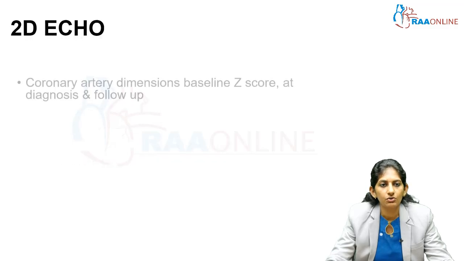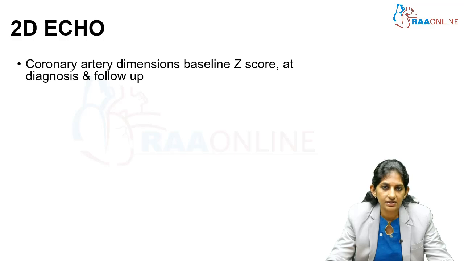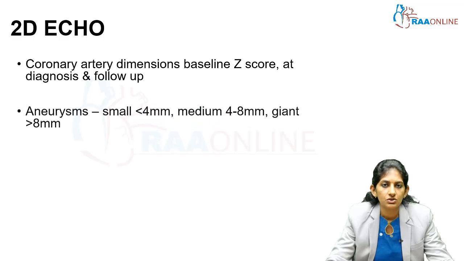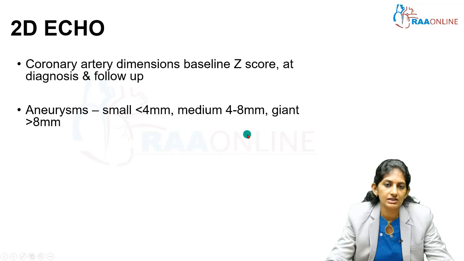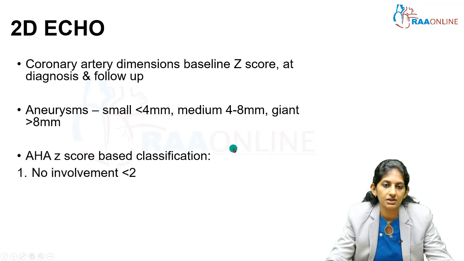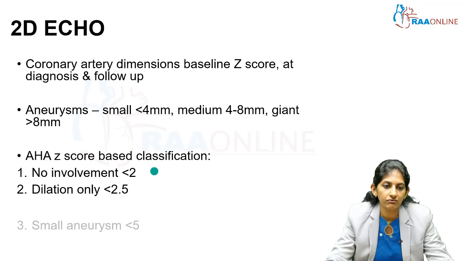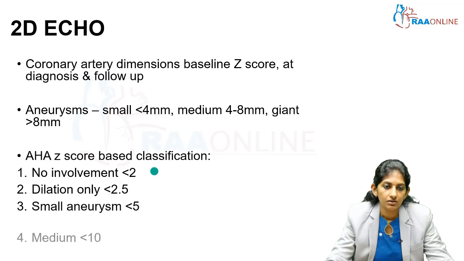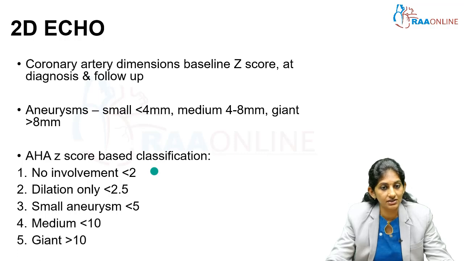So do a 2D echocardiogram. At baseline, we need to know what the coronary artery dimensions of the child are. Do the Z score. If aneurysms are present, based on the size, we can divide them into small, medium and giant. And the American Heart Association Z score based classification is present. If there is no coronary involvement, the score is less than 2. Only dilation, 2 to 2.5. Small aneurysm means 5 to 10. Medium means 10, giant means the score is more than 10. So this Z score is given.